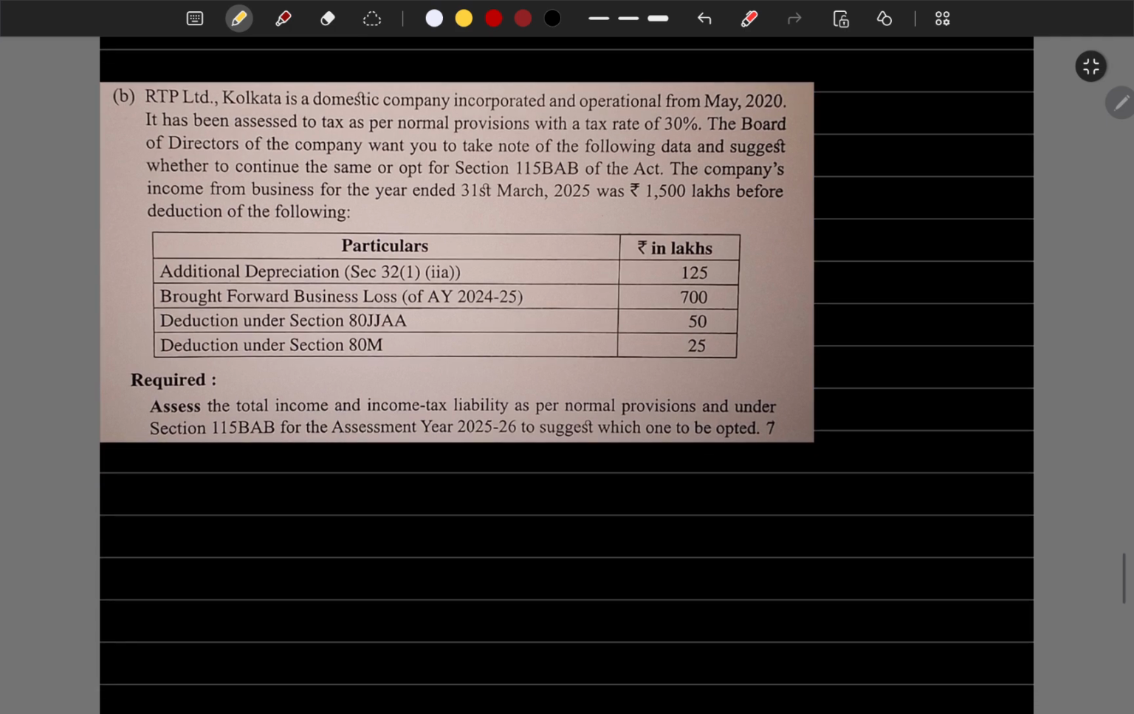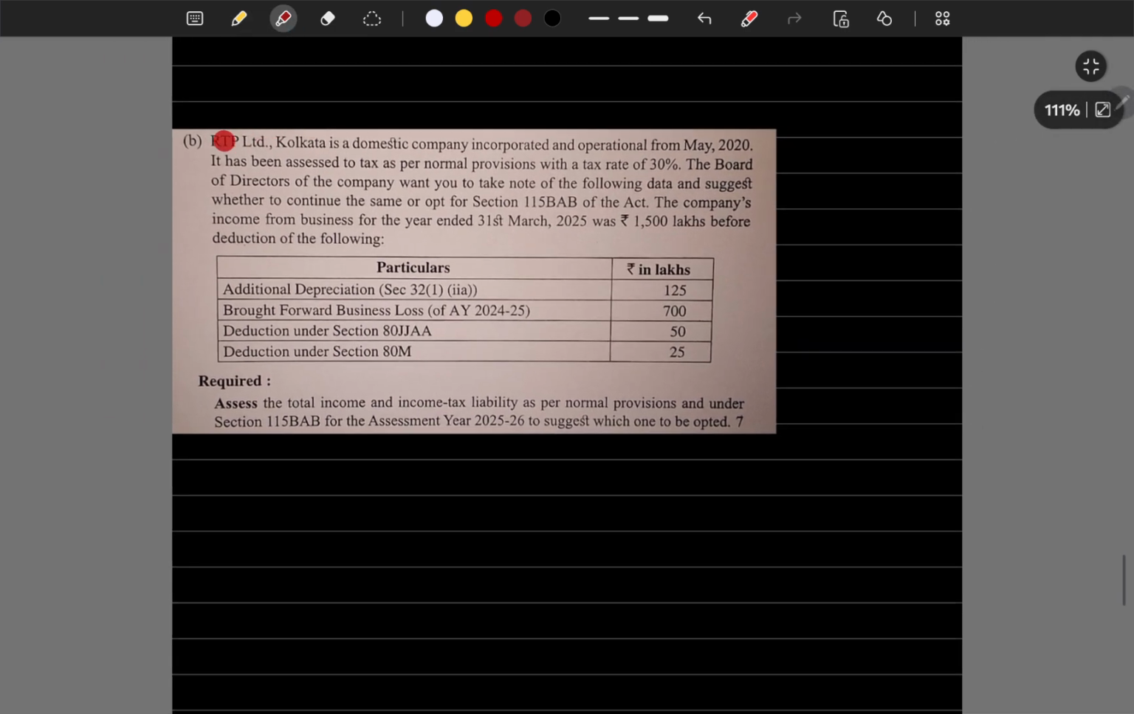Then comes the last question, which is RTP Limited, from tax planning, the December 25 question paper. Many people would have made a mistake in this because of one little nuance. We'll see what's there in this question. A domestic company incorporated and operational from May 20. They have been assessed to tax as per normal provisions, tax rate at 30%. The board of directors want you to take note of the following data and suggest whether to continue with the same or opt for 115BAB.